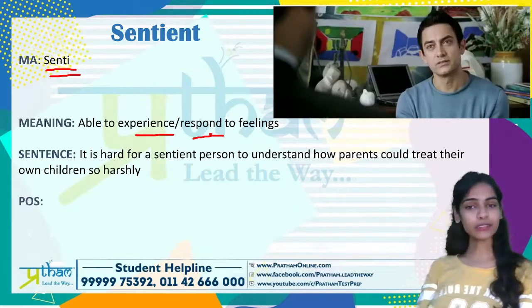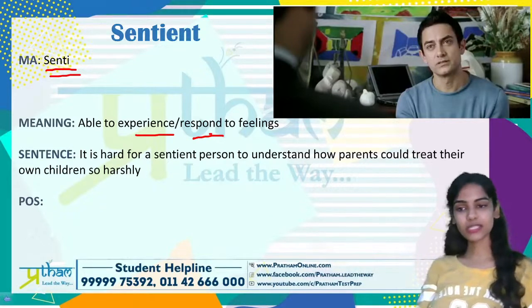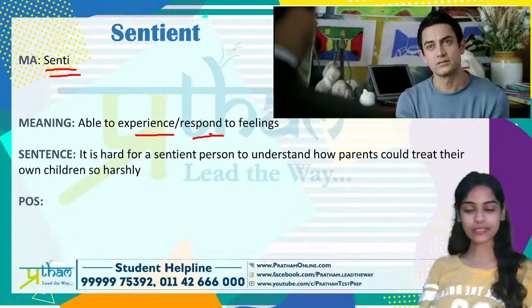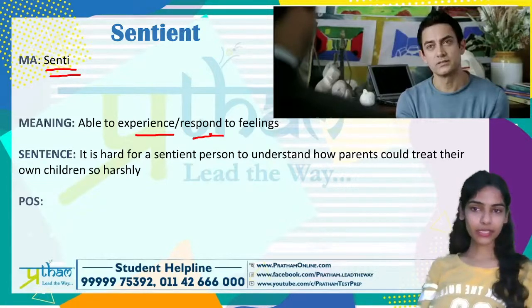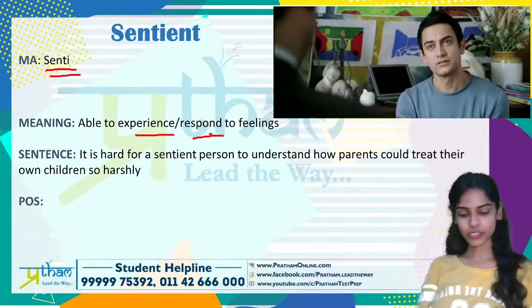So it is hard for a sentient person to understand how parents could treat their own children so harshly. That means it's difficult for a very emotional person or a sensitive one to understand or to realize that there are parents who would treat their children harshly.